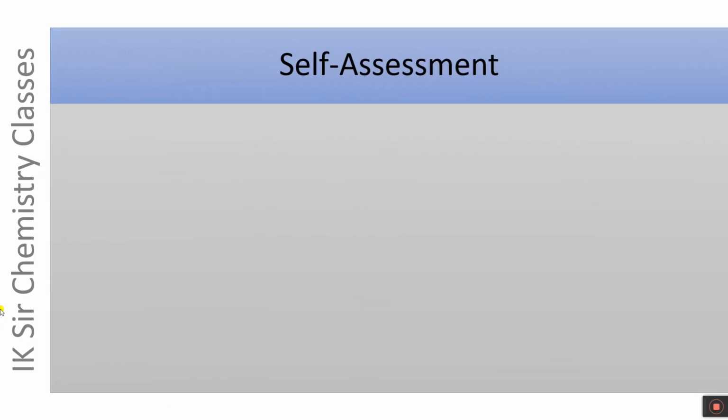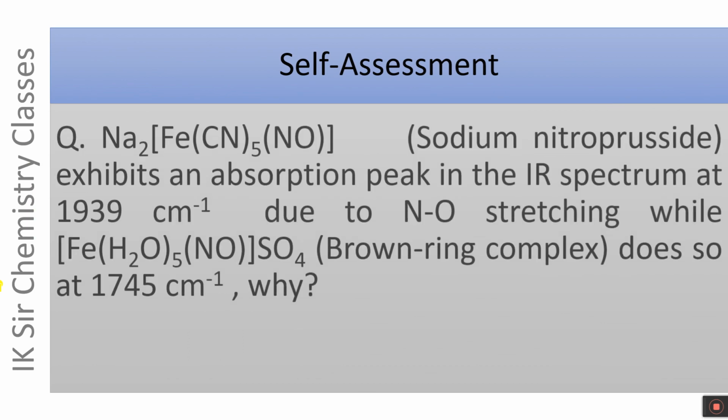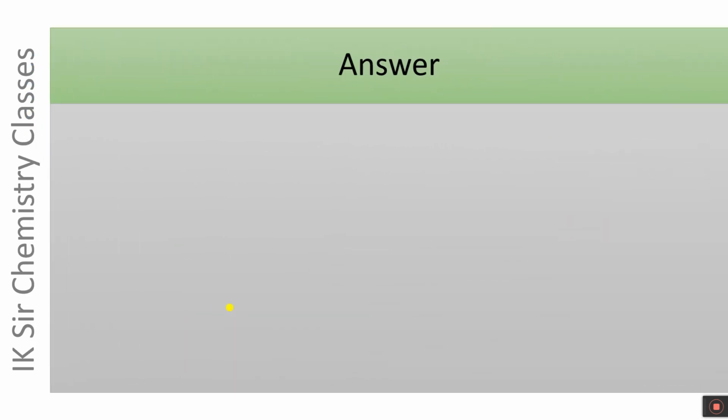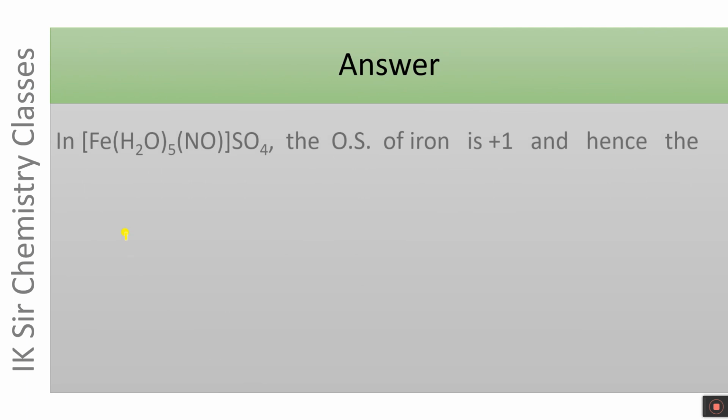Now the time for self-assessment. Sodium nitroprusside exhibits an absorption peak in the IR spectrum at 1939 centimeter inverse due to NO stretching, while the brown ring complex does so at 1745 centimeter inverse. This is lower wave number while this is higher wave number, and why it happens we have to explain. Let us see its explanation.